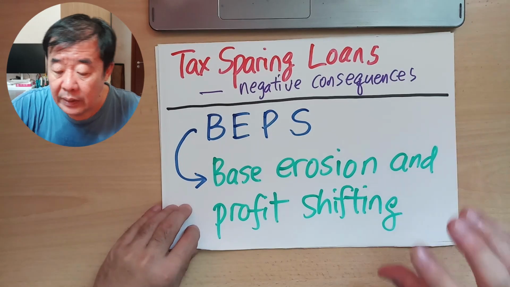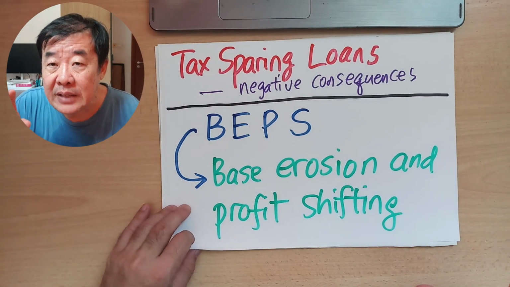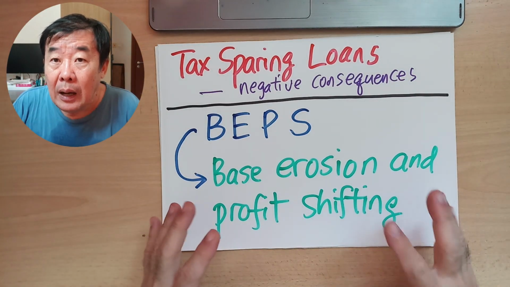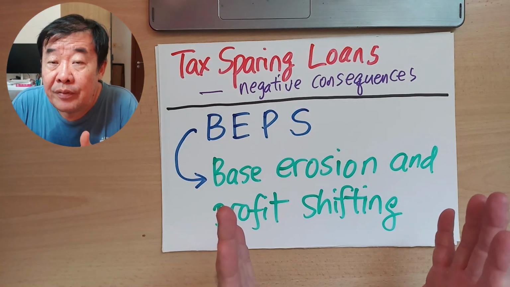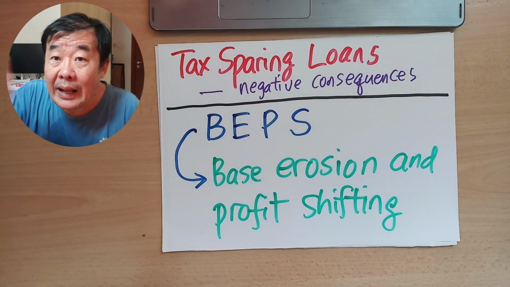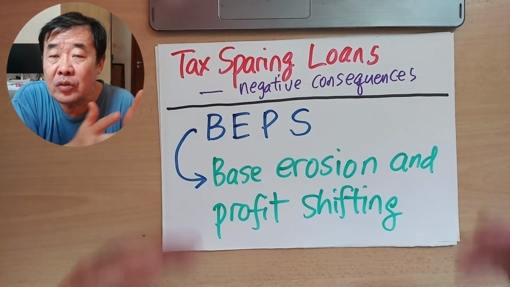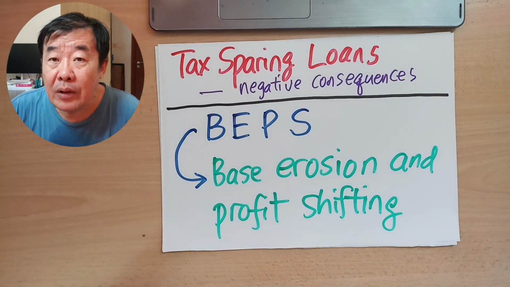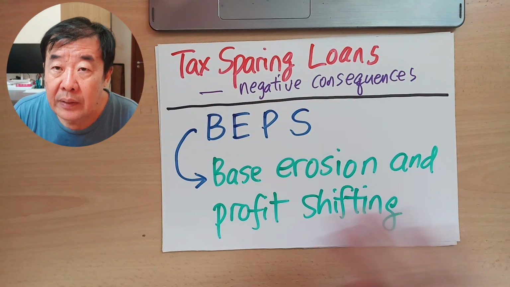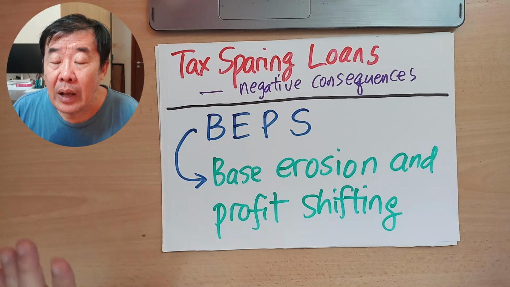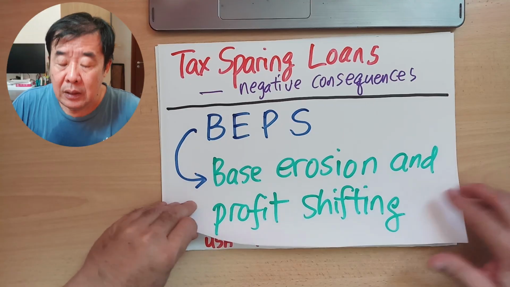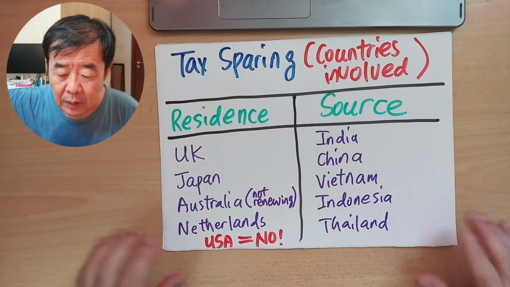Okay. So now the negative consequence is, because with this tax sparing, these are tax waiver clauses in double tax agreements between countries. The OECD worried that some MNCs will shift their operation from a high-tax country to a low-tax country, and the high-tax country will suffer from outflow of economic activity. So OECD countries actually came out from a lot of meetings and said that they discourage this preferential tax treatment. They want everybody to pay the same tax, so that at the end of the day, there's no tax evasion, tax avoidance, and shifting of the base business model and all this.